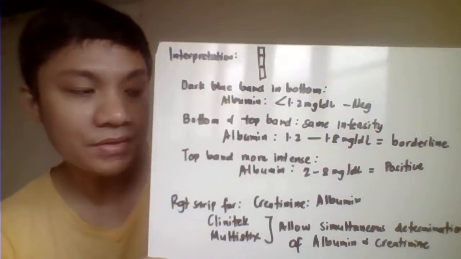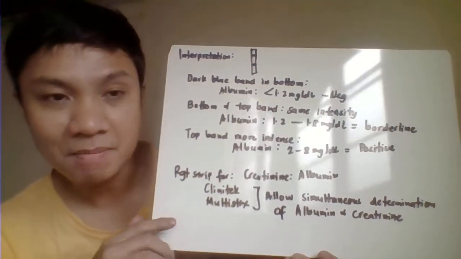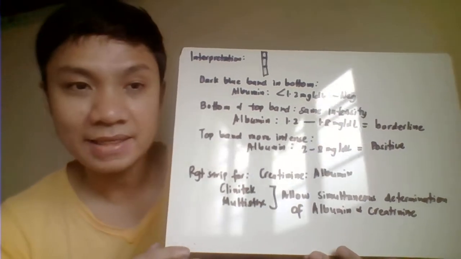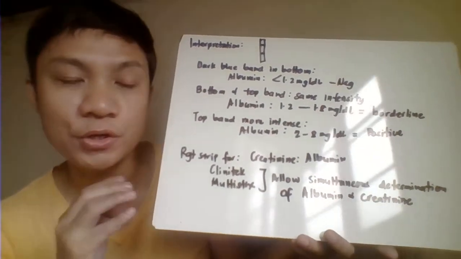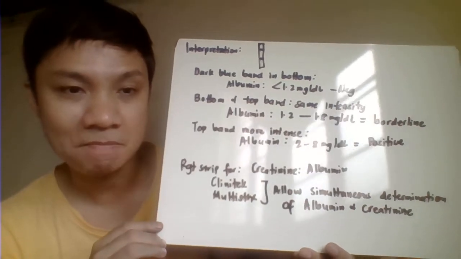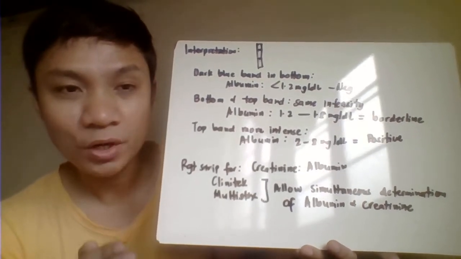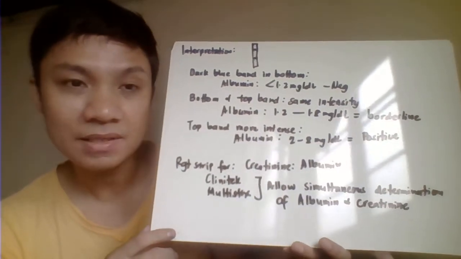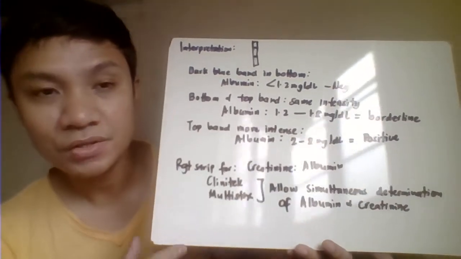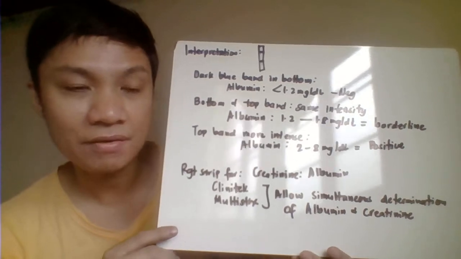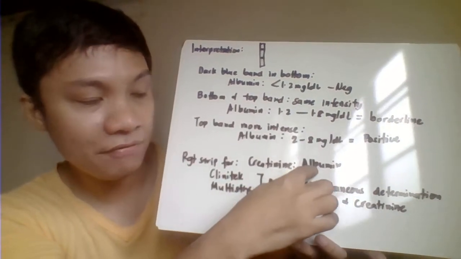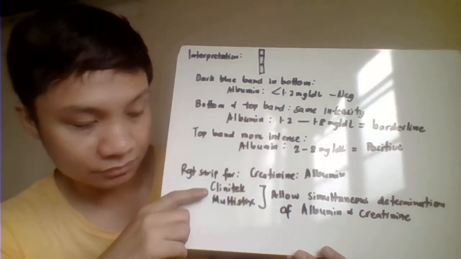On the other hand, we also have test strips that would allow you to measure the concentration of the creatinine and albumin, although these test strips are unusual. This would allow you to have a better evaluation of your kidney function, because aside from the albumin, we also try to determine the presence of your creatinine. And those are tests basically for your kidney function.